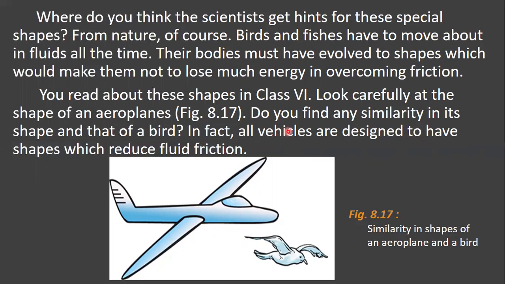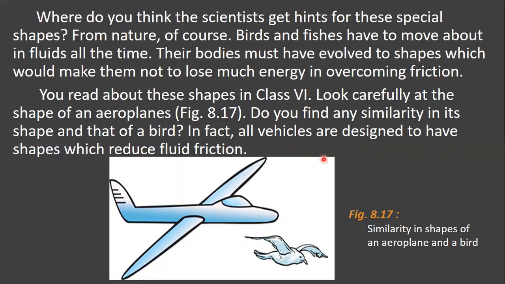See children, the vehicles are designed so that when they move in the fluid, they will reduce the friction. All the vehicles, children, their shape is made to reduce the fluid friction.